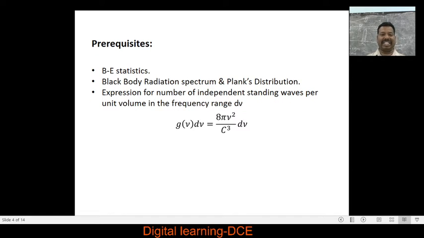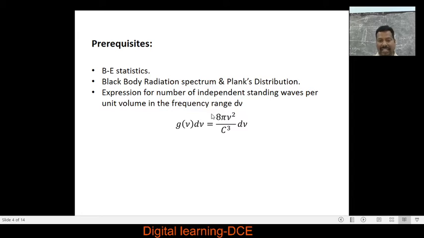Prerequisites for this session: we should have knowledge of BE statistics, that is the BE distribution function as well as the BE distribution law, and the particles involved in this law. And secondly, the black body radiation spectrum and Planck's distribution. In addition to this, we should know Planck's hypothesis and the expression for the number of independent standing waves per unit volume in the frequency range nu to nu plus d nu, that is g of nu d nu is equal to 8 pi nu squared by c cube into d nu.